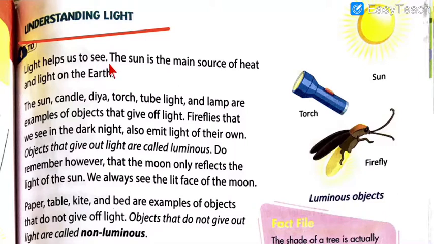Light helps us to see. The sun is the main source of heat and light on the earth. Though we have many different sources to generate heat and get light from, here it is written that the sun is the main source of all. Nowadays you might also have seen a solar cooker, solar panel, solar water heater, and many different things that run on solar energy, meaning the energy we get from the sunlight.